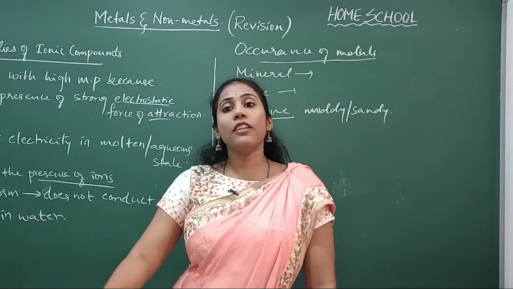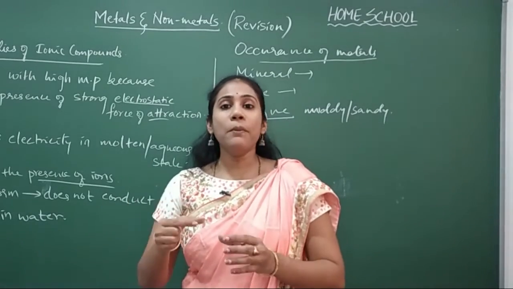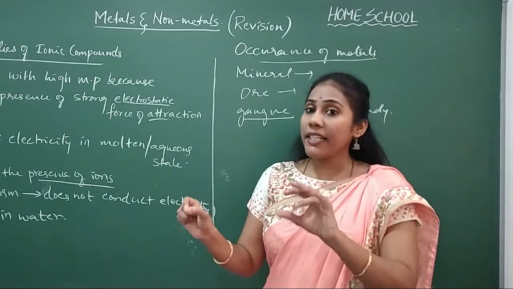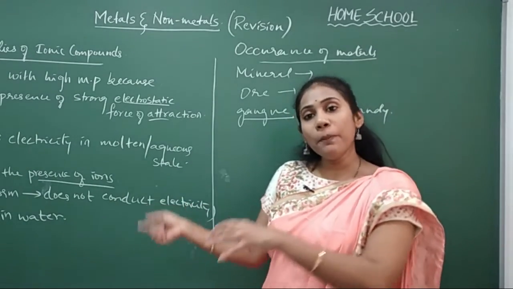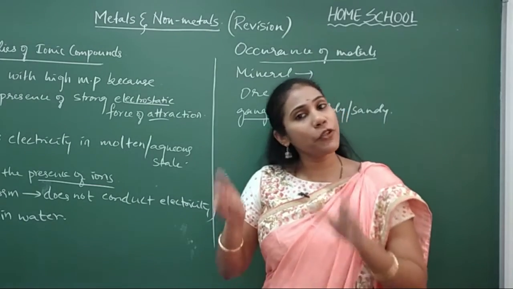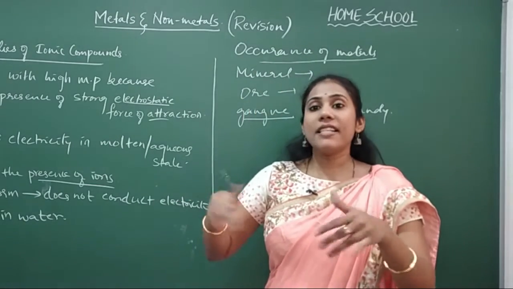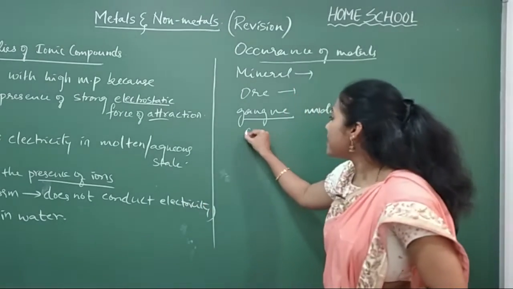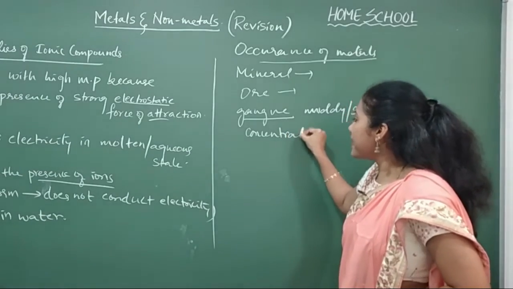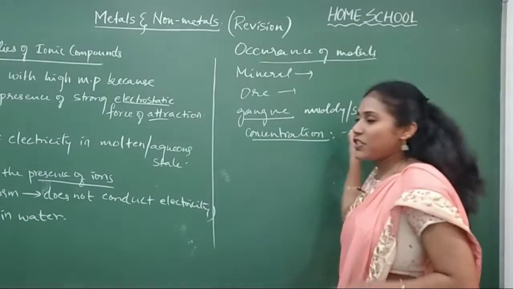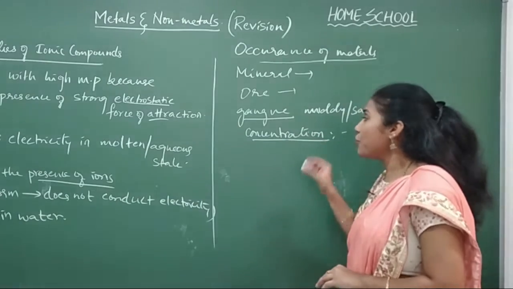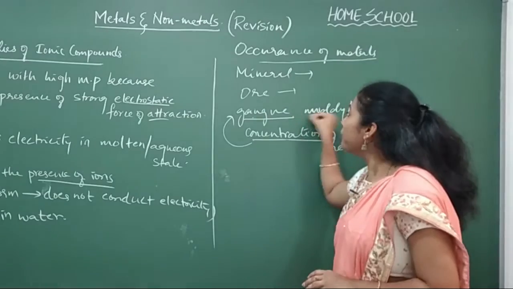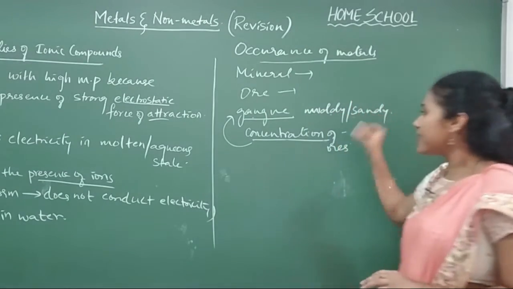So whenever you dig rocks from the earth crust, first and foremost, you will have certain kinds of mud particles and sand particles in it. So those impurities are called gangue particles. So the moment you remove ore from the earth crust, first you will break them into small pieces, and later you will start removing the mud and sand particles in it. Such a process we will call concentration of ore. So this is the first step in the extraction of metal from an ore, concentration of ore. In the concentration of ore step, we remove the gangue particles. Gangue in the sense muddy or sandy particles.